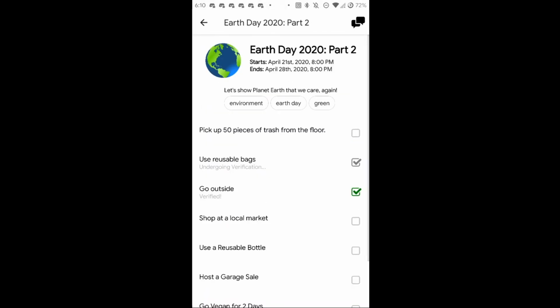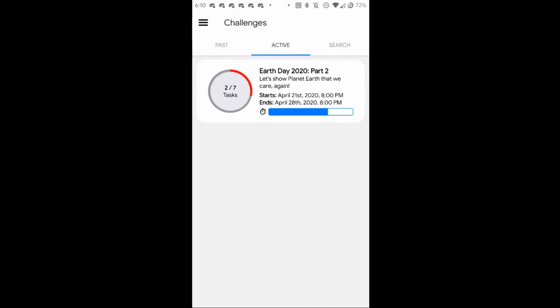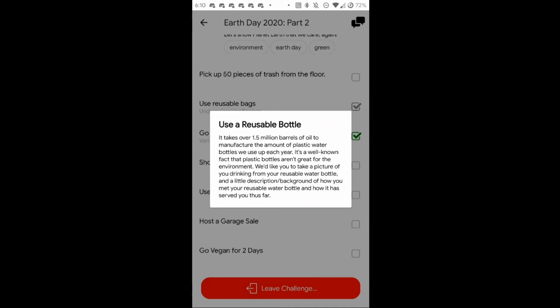Users can find challenges from their feed or on the challenge search page. Beside the search tab, there's also an active tab, which lists all the challenges the user is currently participating in. If we click a task, we can get a better description of the task and of the proof requirements.